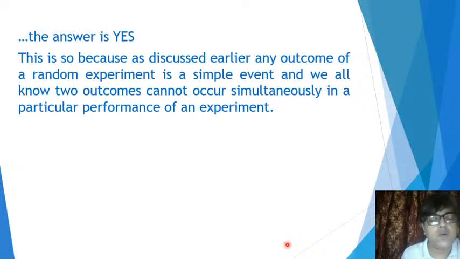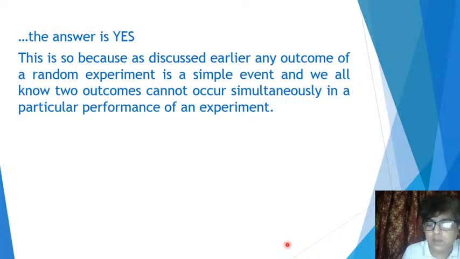Like in the case of rolling a die, if you roll a die once, do you expect to get 5 and 6 simultaneously? No, that's absurd. You will get either 5 or 6, or any of the remaining 4 outcomes. That explains why two simple events cannot occur simultaneously, because simple events mean outcomes, and two outcomes cannot occur simultaneously. Therefore, two simple events are always mutually exclusive to each other.